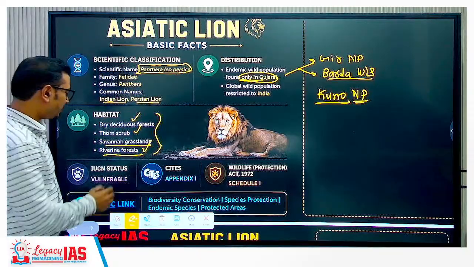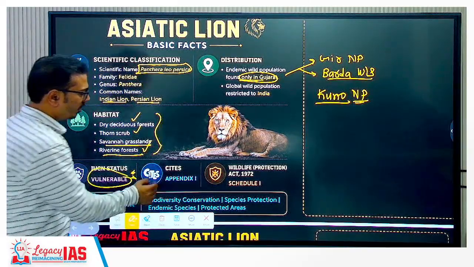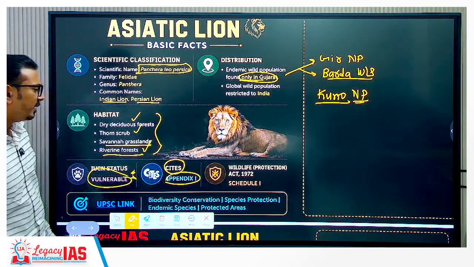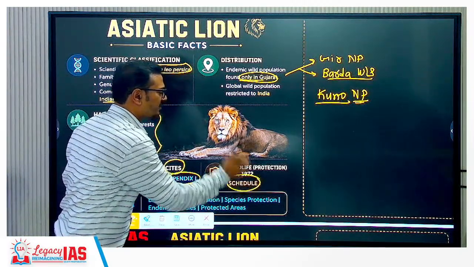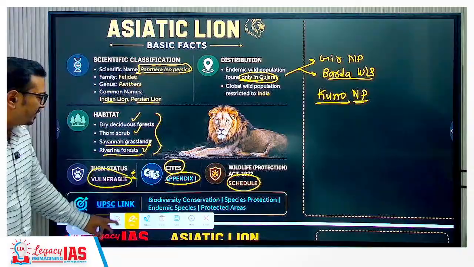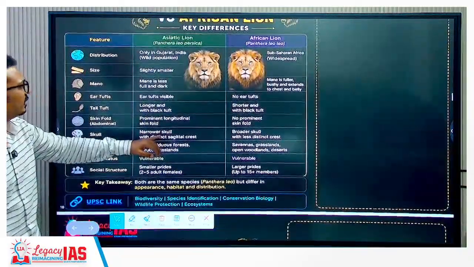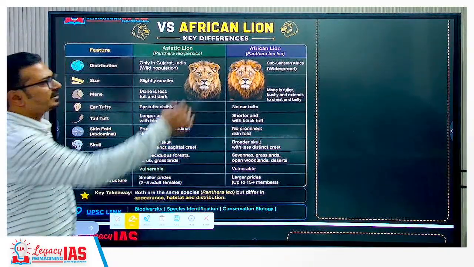Then IUCN status in India: vulnerable. Asiatic lions are in Appendix 1 of CITES, the Convention on International Trade in Endangered Species, and Schedule 1 of the Wildlife Protection Act, which means the highest level of protection is given. So this is the way we should understand. Now, what are the threats? Before that, we will talk about the comparison between Asiatic lions and African lions.